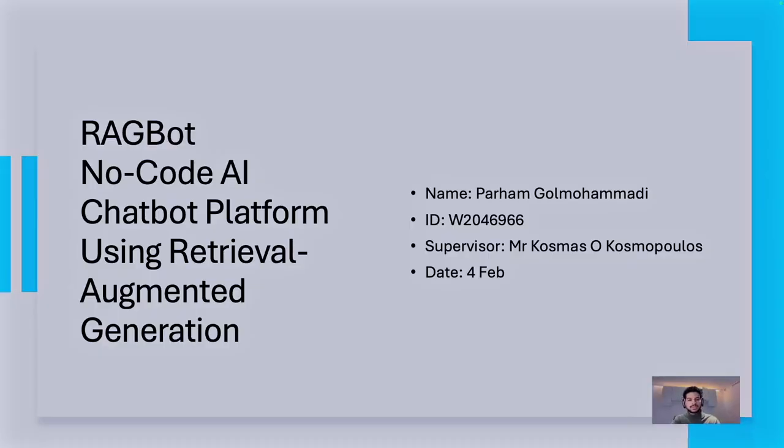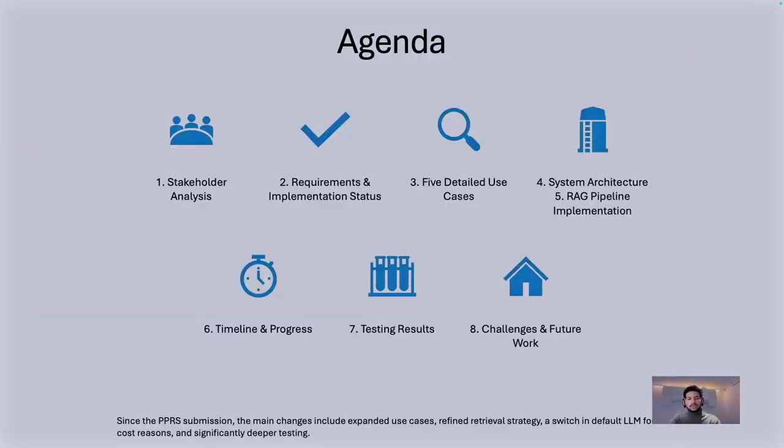Today, I'm going to present my IPD for RAGBot, a no-code AI chatbot platform using retrieval augmented generation, or RAG, which was supervised by Mr. Cosmopoulos. Today, I cover stakeholder analysis, requirements and implementation status, 5 detailed use cases, system architecture, RAG pipeline implementation, timeline and progress, testing results, and challenges and future work.